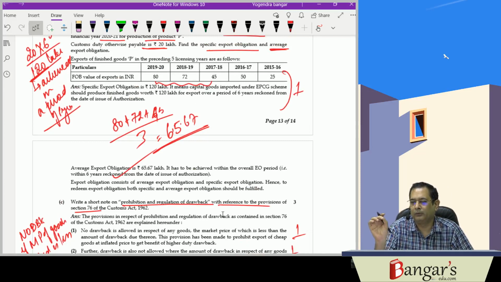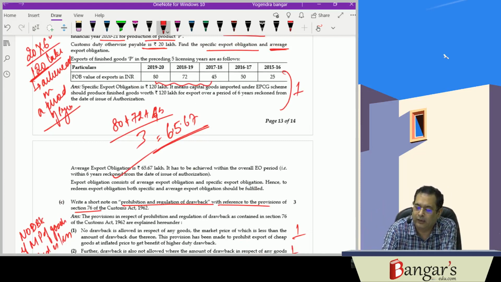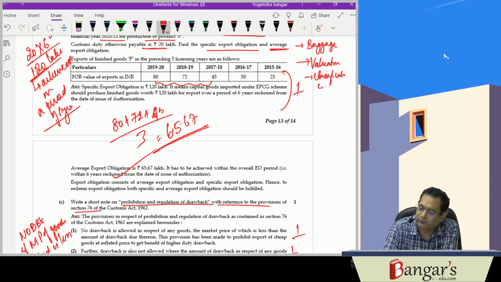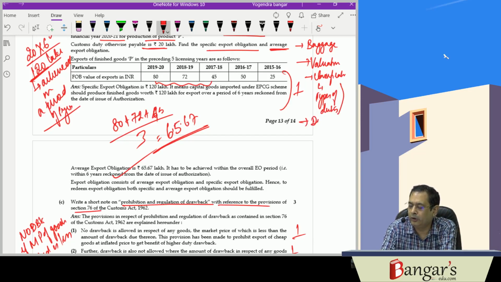Practice the practical problems by hand. Important topics are baggage, as we have seen. Valuation is evergreen. Classification and types of duties, questions are asked from these. Types of duties and duty drawback. These are the practical ones, for section 18 also. Section 15, date for determination of rate of duty and tariff valuation in case of imported goods.